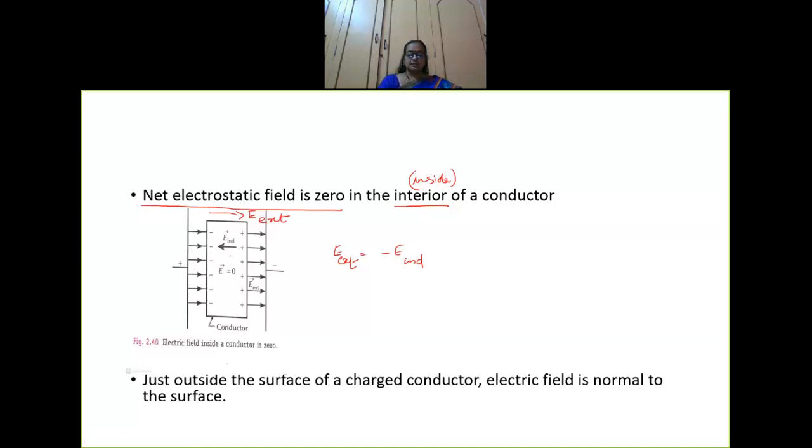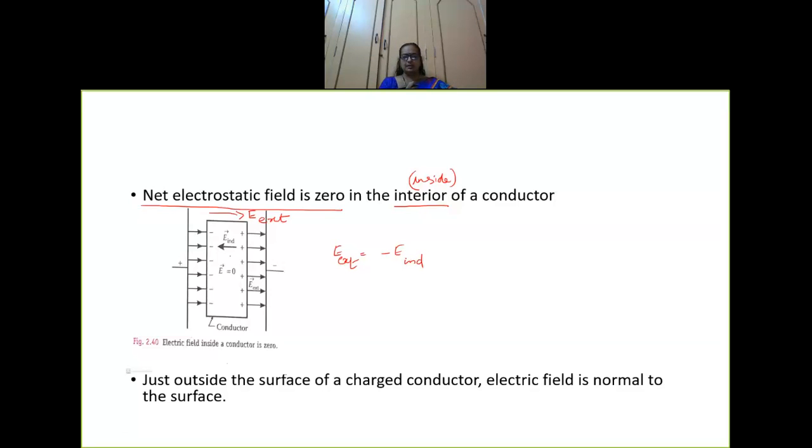The electric field produced due to the induced charges will be equal and opposite to the applied electric field, and hence the net electric field inside the conductor will be 0.